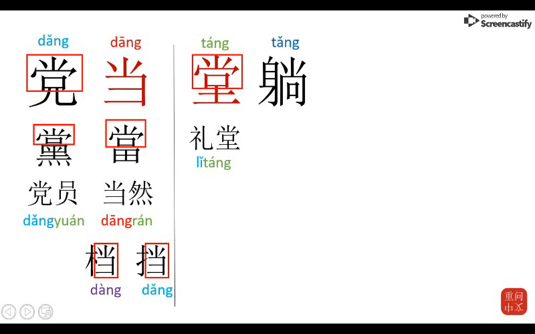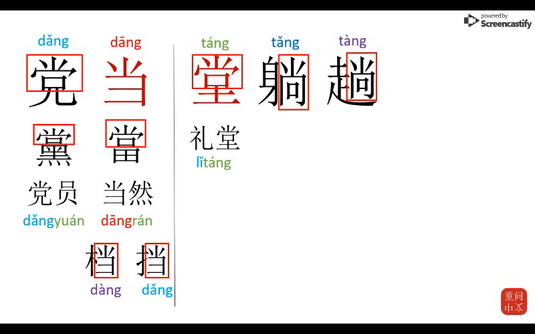This next character, okay, pronounced tang. Okay, here you can see the character element on the right. This character means to lie down. Okay, to lie down on a bed. Okay, tang. Our next character, tang. Okay, you can see the character element on the right, and on the left, the character for walking. Okay, this is a measure word for a trip.